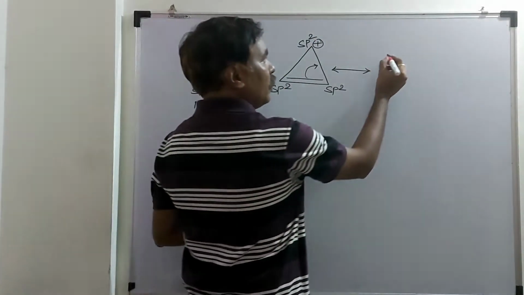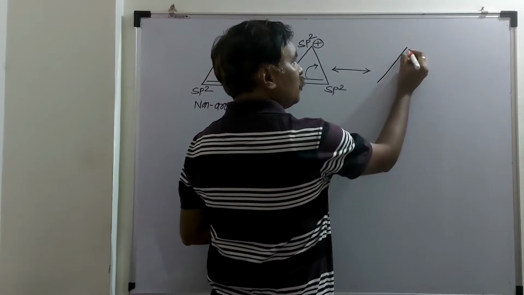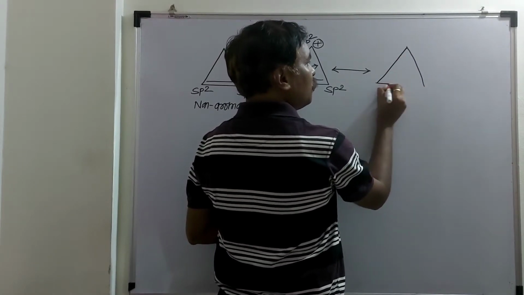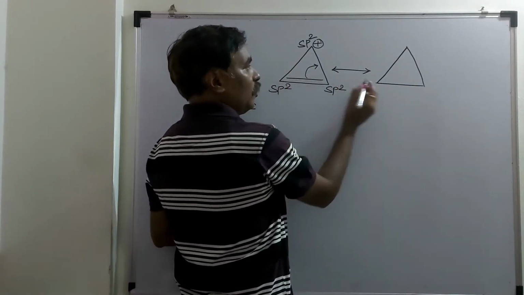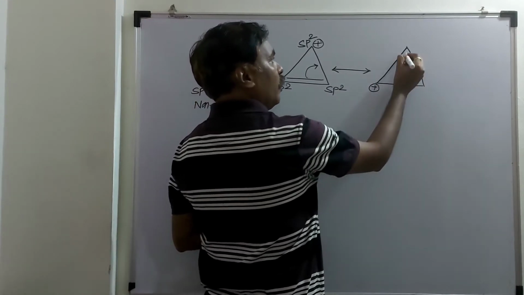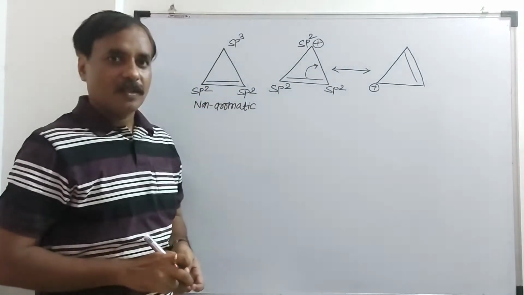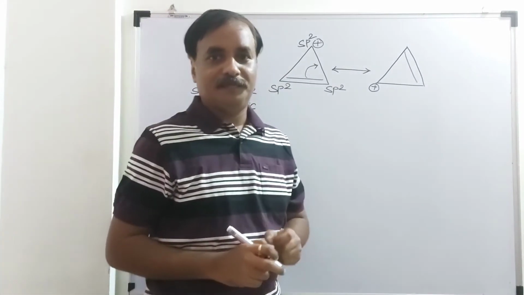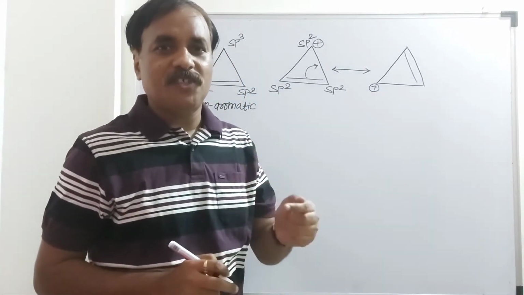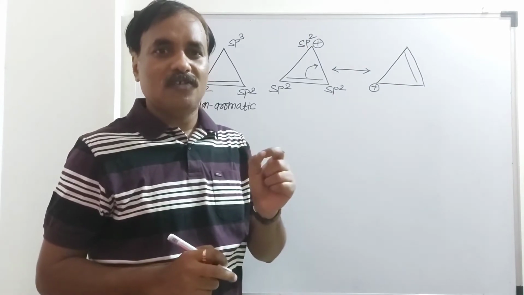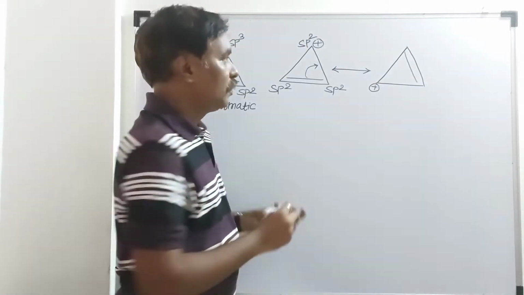And what is the structure of this? The structure is said to be the resonating structure of this. This carbon is positively charged now, and here it will be a pi bond. Migration of charge, delocalization of charge, delocalization of pi electrons, this is said to be what? Resonance.